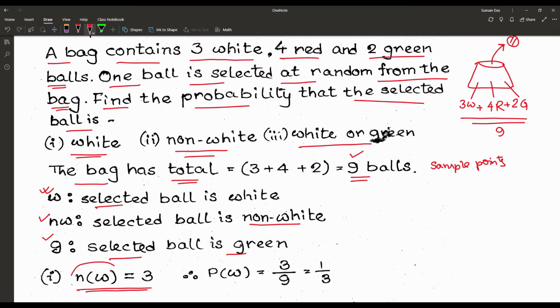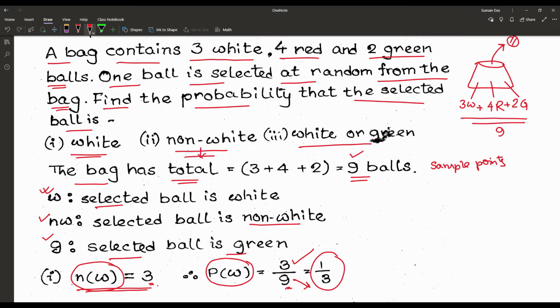So the total number of white balls in the bag is equal to 3. That means n of W is equal to 3. So the probability of getting a white ball is equal to our favorable outcome, that is 3, and the total number of sample points in the bag, that means 9. So the result is 1 by 3.